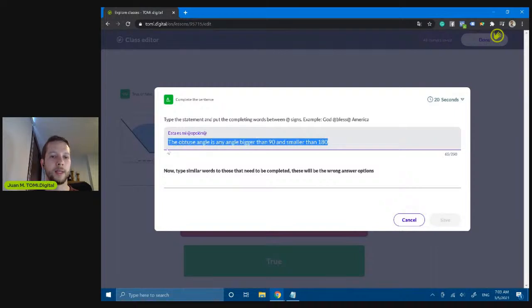So that's the right sentence I want students to build.